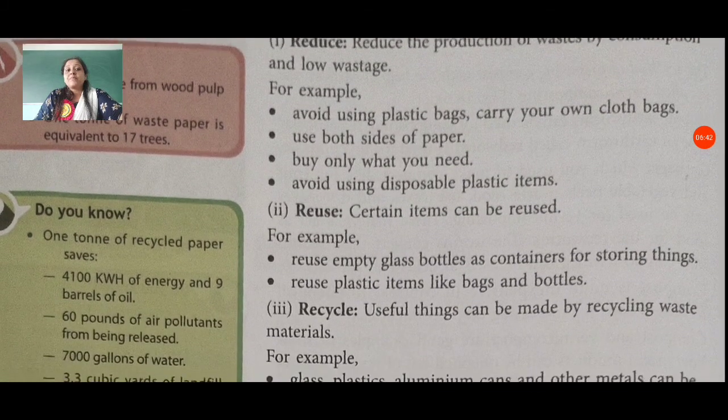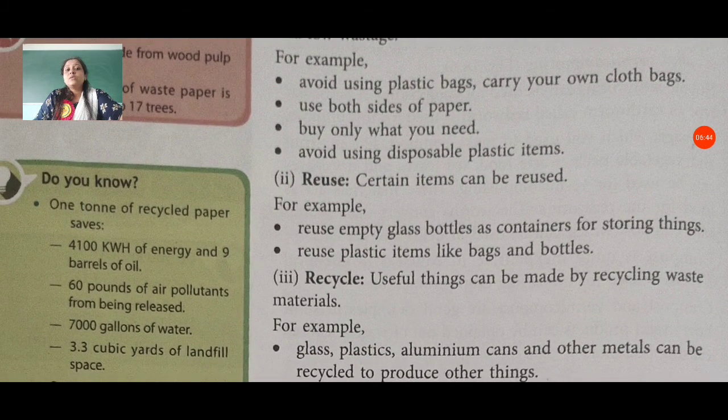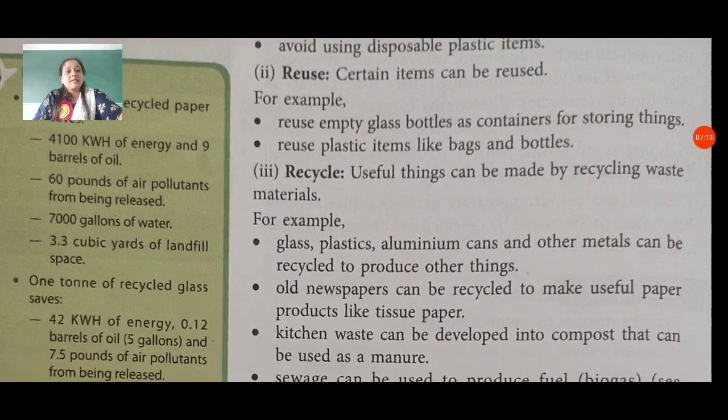Then reuse. Certain items can be reused. For example, you can reuse empty glass bottles as containers for storing things. Then reuse plastic items like bags and bottles. Try to reuse them. Then recycle. Useful things can be made by recycling waste materials. For example, glass, plastics, aluminum cans, and other metal can be recycled to produce other things.